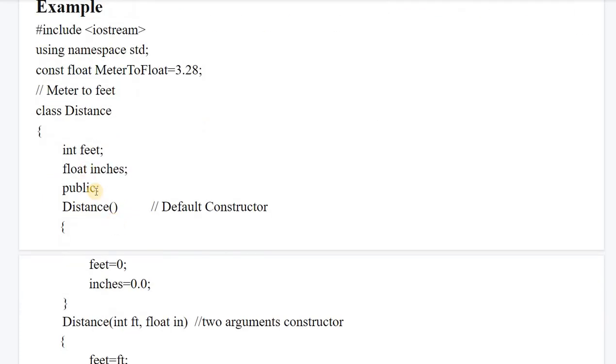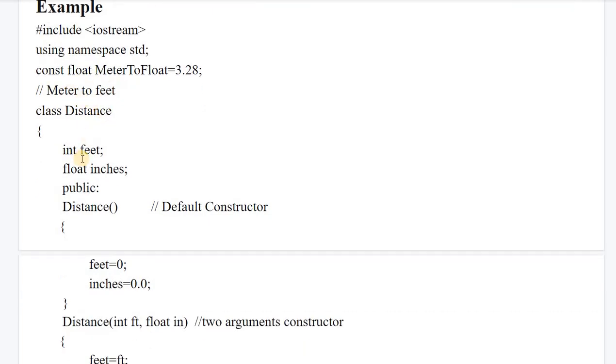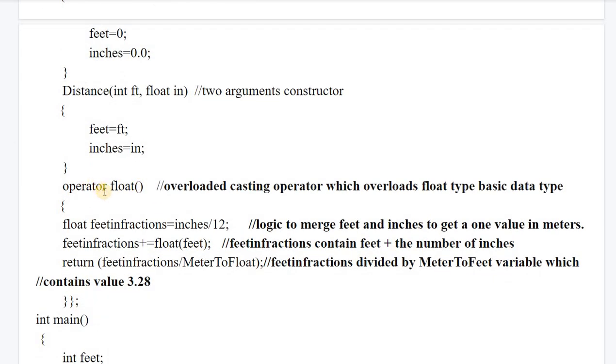So here is one program to understand the example. We have one class named distance, which has feet and inches as two members. We have taken one constant variable meter, a float, and we have kept its value constant. This is a default constructor in which, accordingly, we have assigned 0 and 0.0, since one is integer and the other is float. This is the parameterized constructor, very simple.